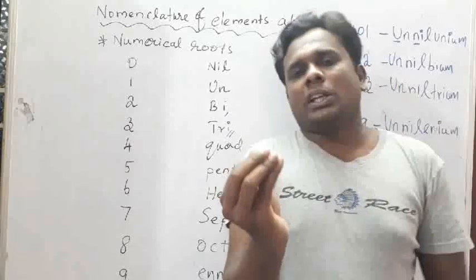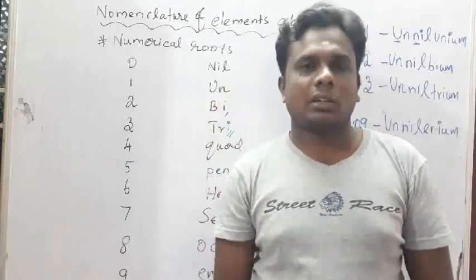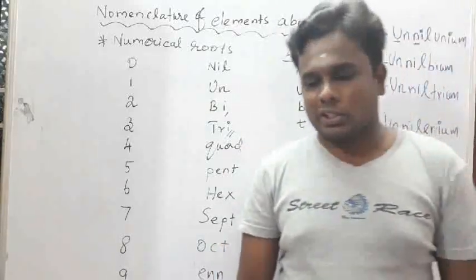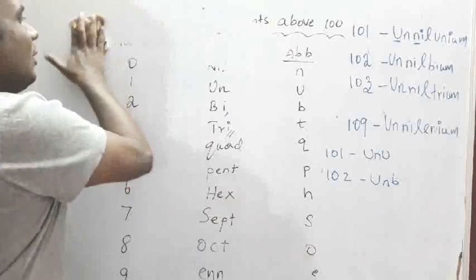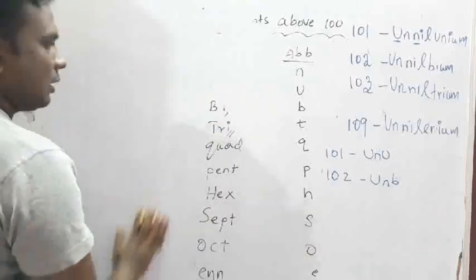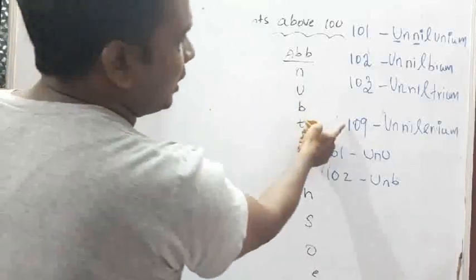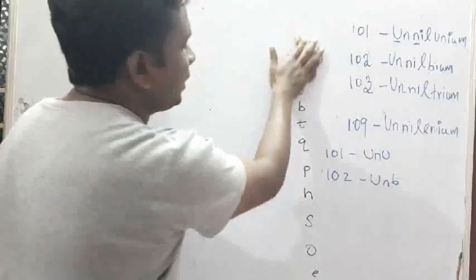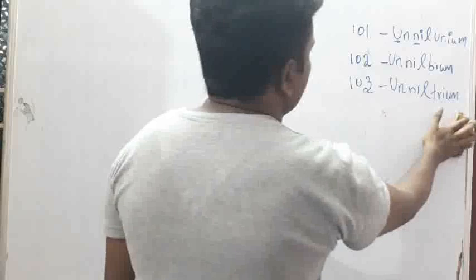Next we are going to see how the elements are placed in the periodic table according to electronic configuration. Okay, so please, I think you have noted. You can rub it. The remaining elements, 110 to 118, please take practice on how to write the name according to IUPAC nomenclature.